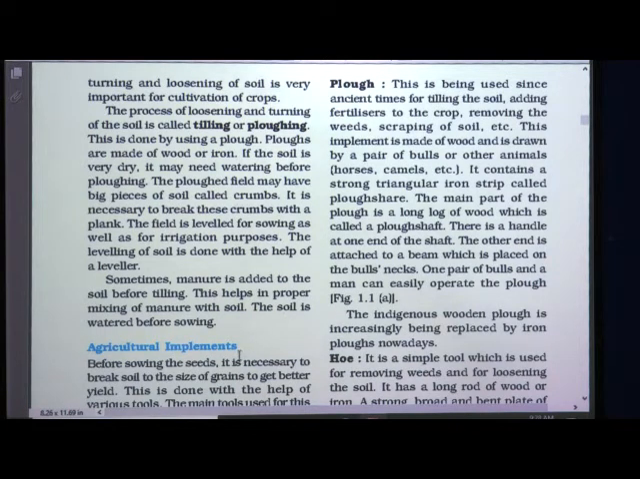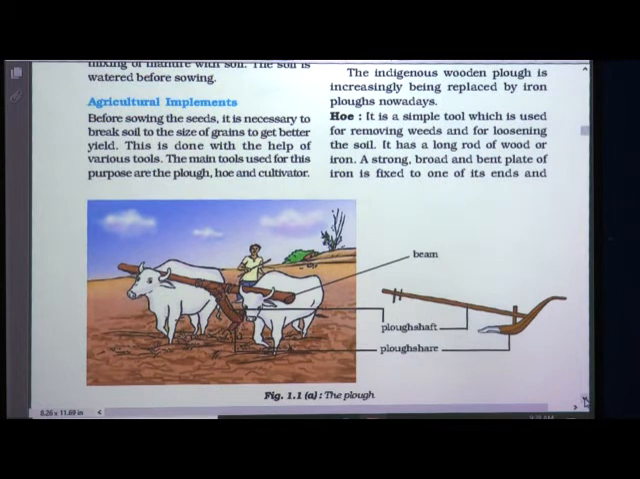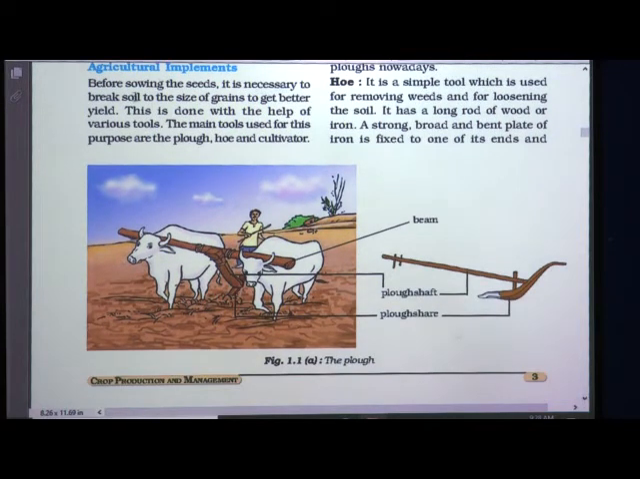Now, let us see some of the agricultural implements which are required while producing the crop. So, different agricultural implements. Before sowing the seeds, it is necessary to break soil to the size of grains to get better yield. Okay students, as I have told, sometimes there are big pieces of the soil which are called crumbs, and these crumbs should be broken into very small size. Small size means they should be of the size of grains.